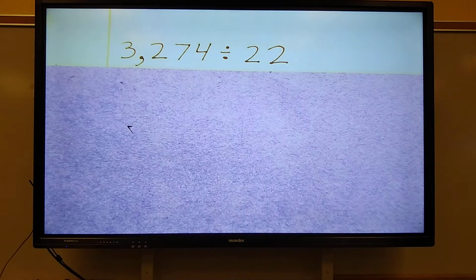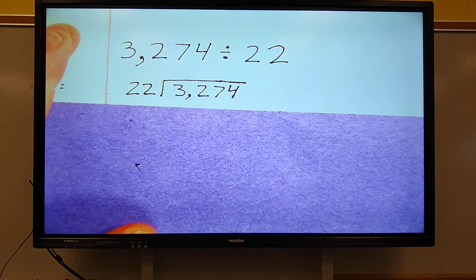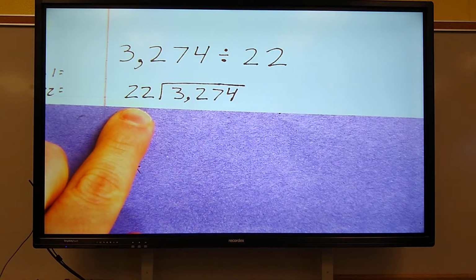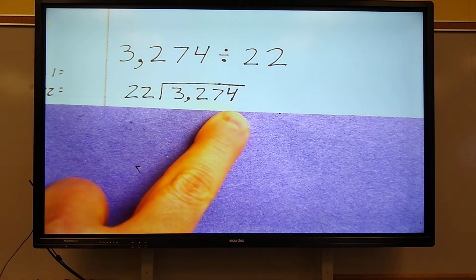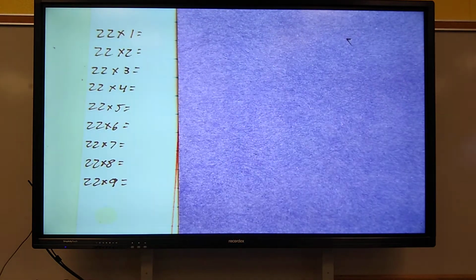So, we have 3,274 divided by 22. 22 is my divisor. 3,274 is my dividend. The first thing I want you to do on your sheet of paper is find the answers to all your facts. Do that now. Pause the video.